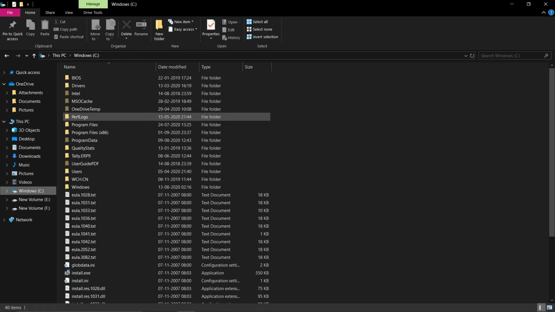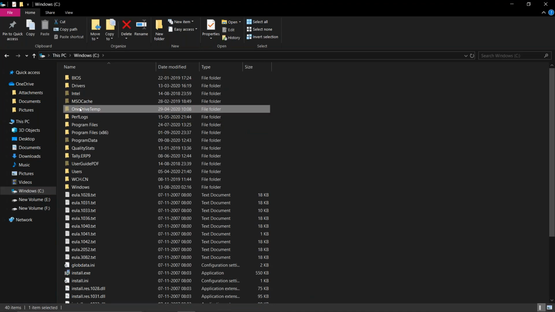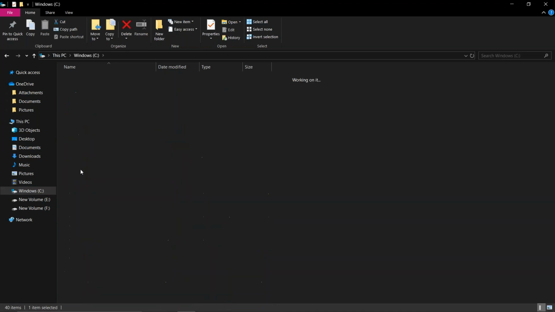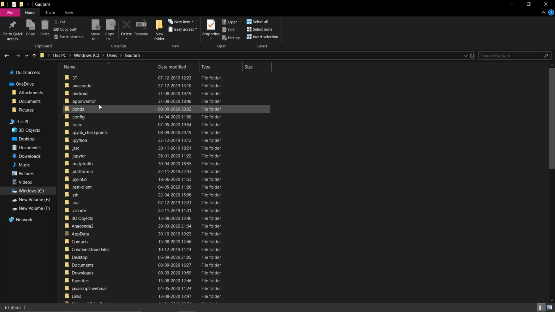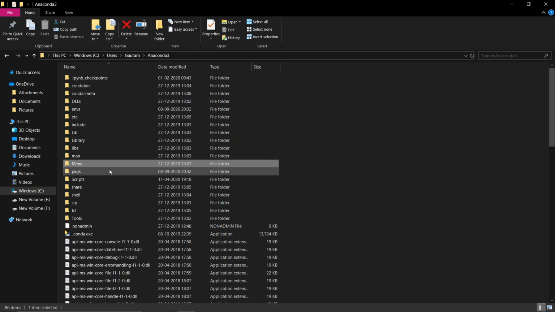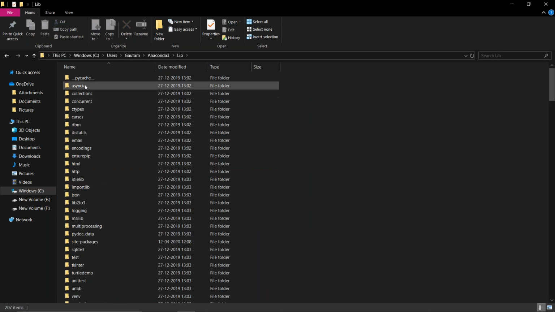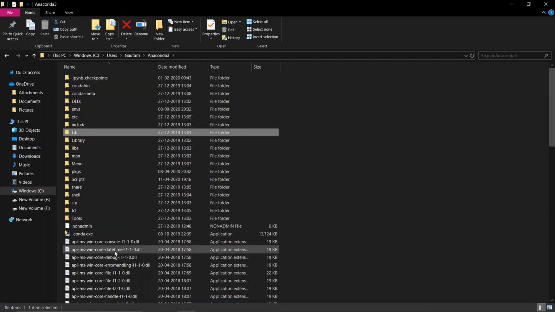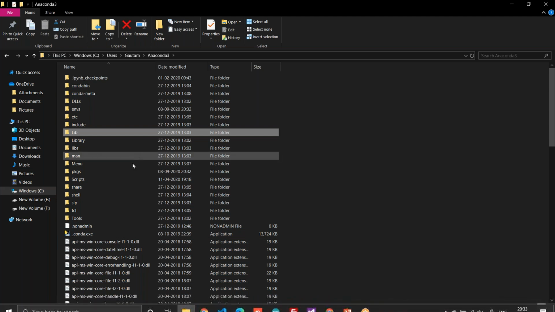I'm going to go to Users, and inside that I will go to the folder where I've installed Anaconda 3. Over here you can see it is named Anaconda 3. Inside that I will require this path, the Anaconda 3 path, the Scripts path, and the bin inside the Library path. Okay, so these are the paths that we actually require. Now I will show you where to use these paths.